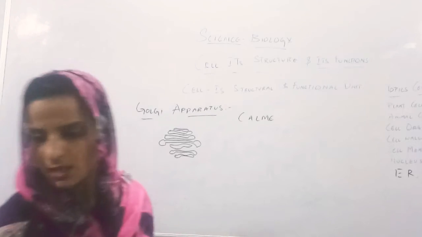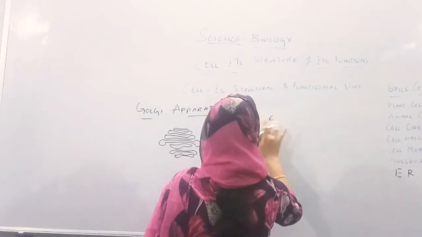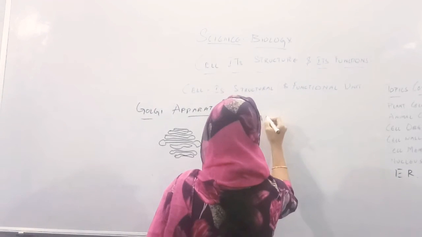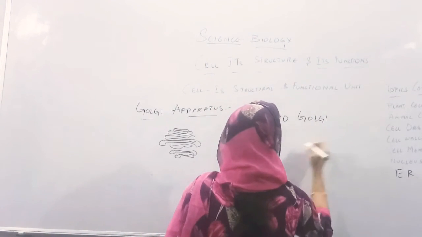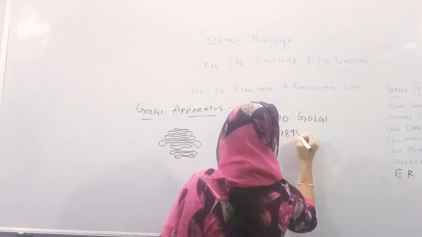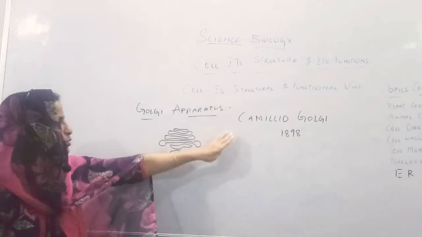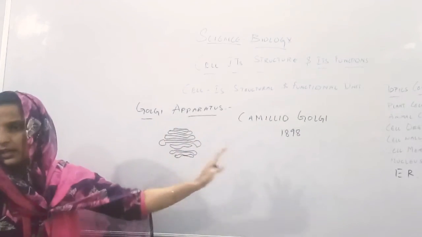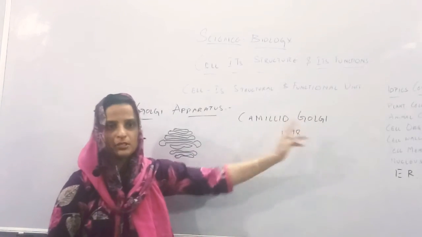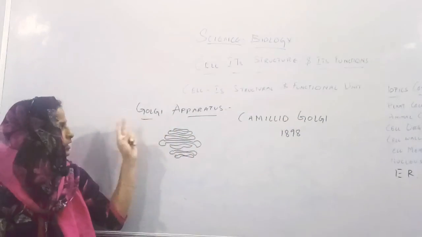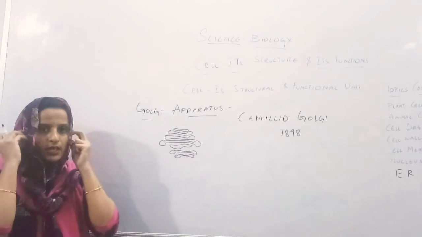This Golgi apparatus was first discovered by Camillo Golgi in the year 1898. He was the first scientist who discovered the Golgi apparatus. His name was Camillo Golgi, and with his name, the name is given to the apparatus. I can also call it Golgi bodies.